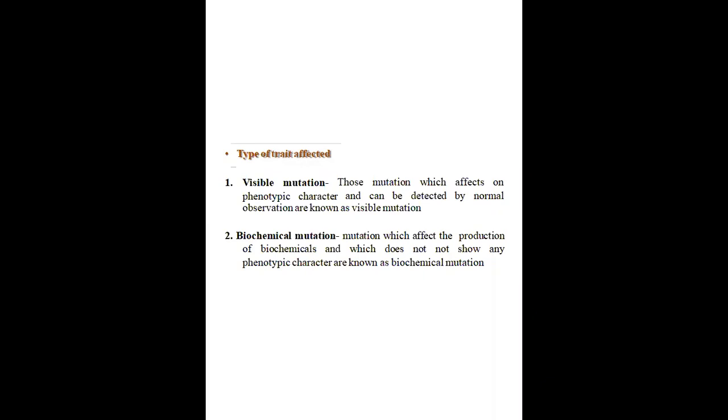The biochemical mutation, that is for the selection of mutation, we need to use some techniques. So how can we identify that an individual is mutated? On the basis of that selection, we are selecting the mutations or mutants. By using biochemical methods, we can identify the traits or changes in traits, or the character.